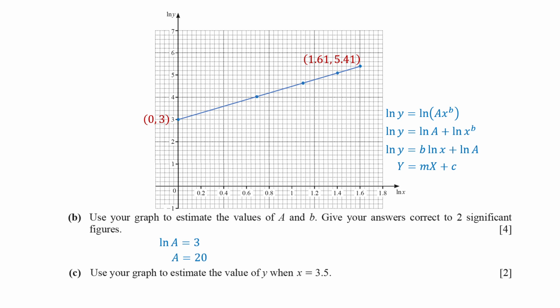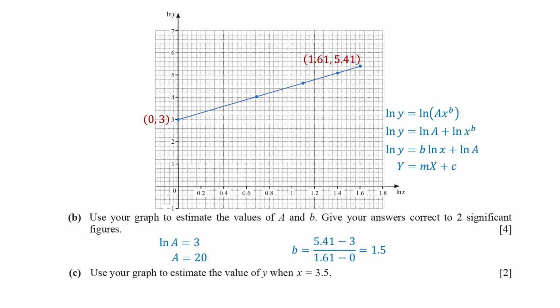To find the value of b, which is the slope of the line, we take 2 points from the graph, (0, 3) and (1.61, 5.41). So b is estimated to be 1.5, rounded to 2 significant figures.